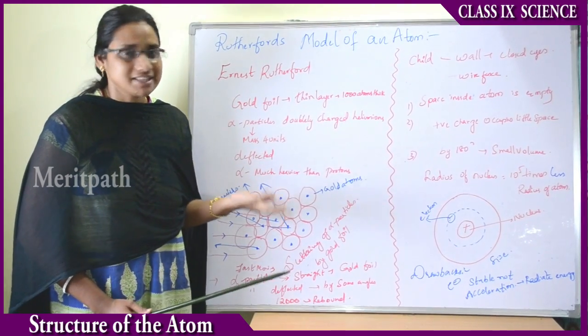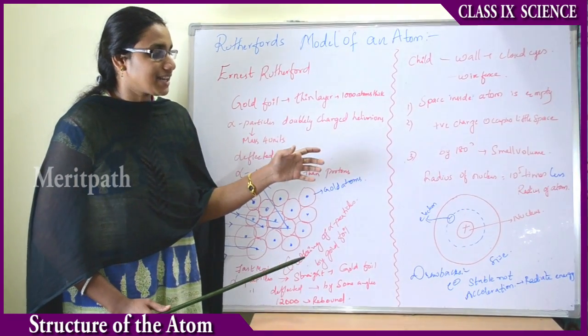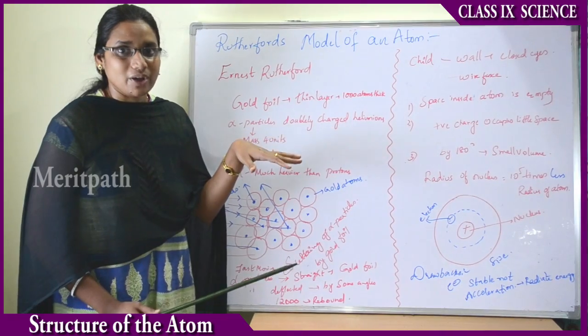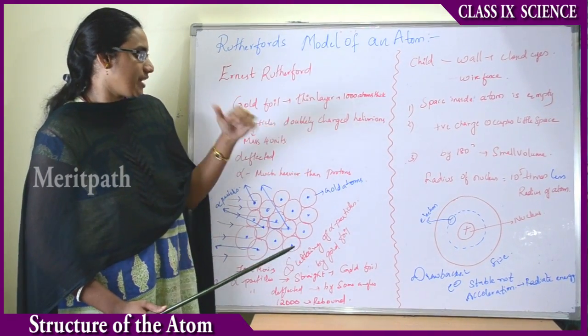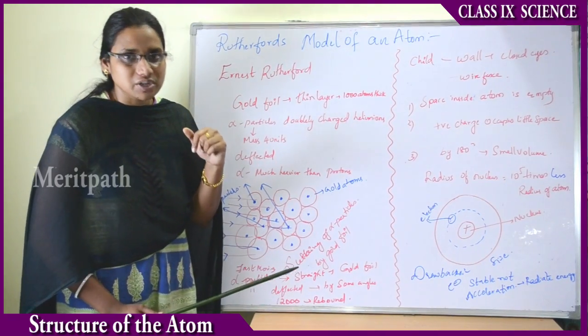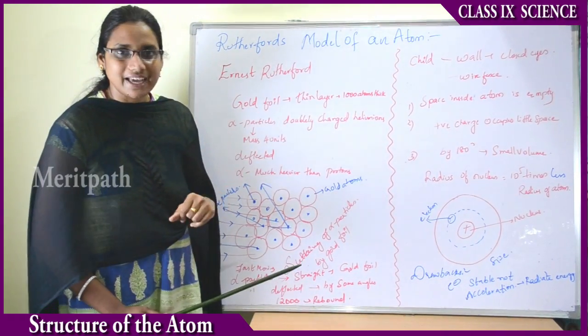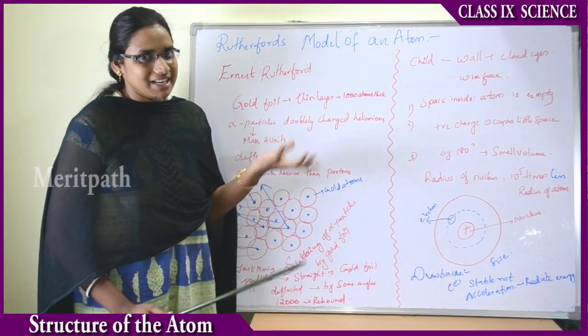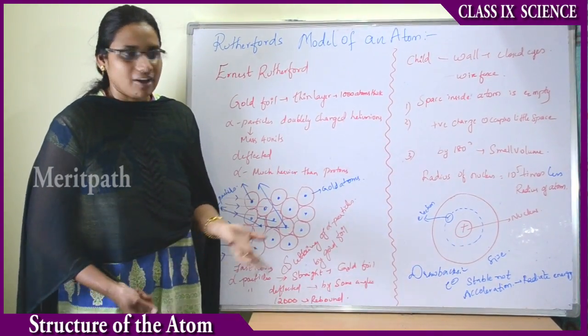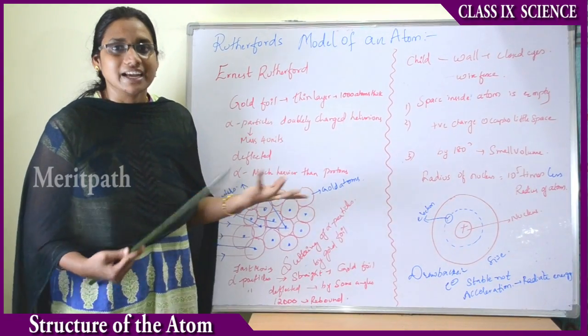Does matter exist? No, because matter exists in our surroundings because the atom is stable, right? Therefore, we can say that the drawback of Rutherford's model is that, according to his theory, the atom is unstable, but the atom is really stable. That's why all this matter, this chair, air, everything exists, right?